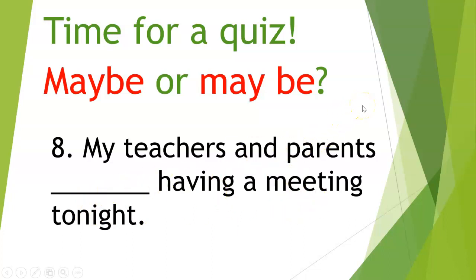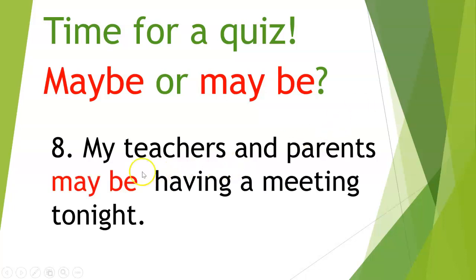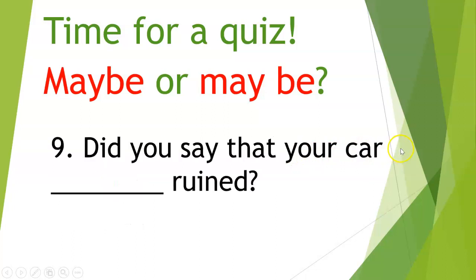Okay, let's take a look now. And this one is separated because my teachers and parents, this is a subject, right? These are people. It's a subject. So it's going to be this form. Remember that this form will be followed by a subject. Okay, let's move on to number 9.